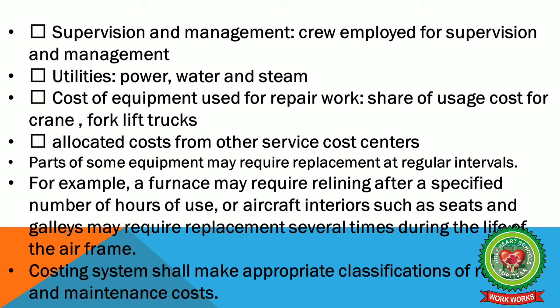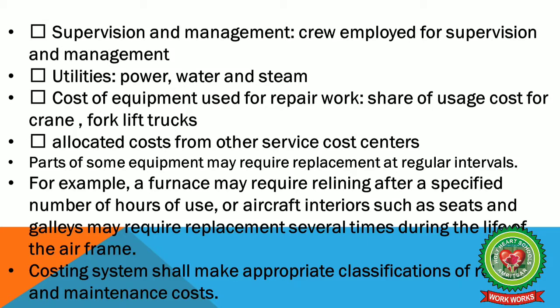Supervision and management: crew employed for supervision and management. So what are the various uses here? Power, water and steam. Cost of equipment used for repair work, that is share of usage cost for cranes, forklift trucks and so on. Allocating costs from other service cost centers.